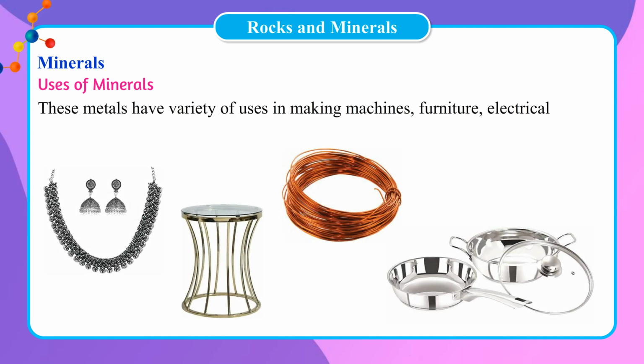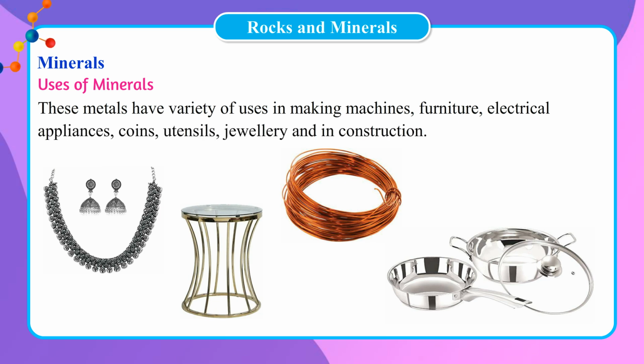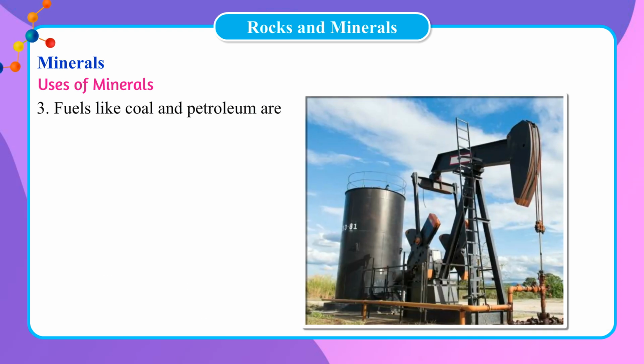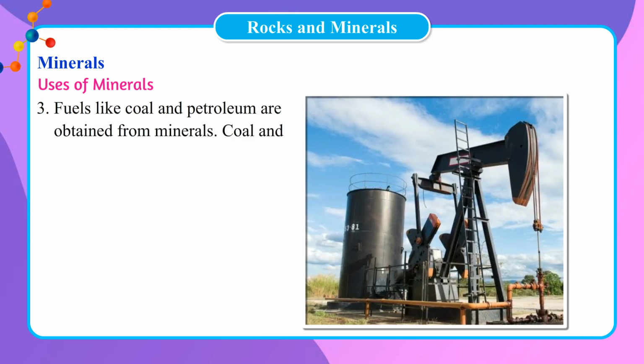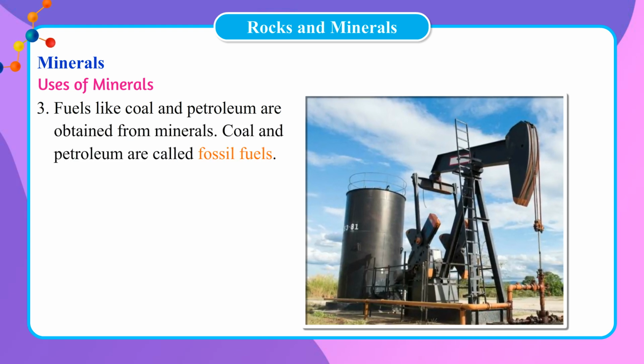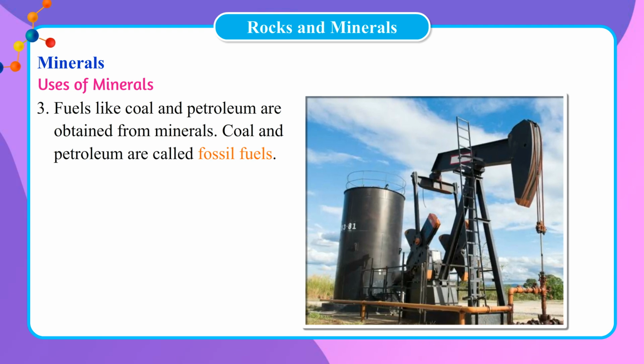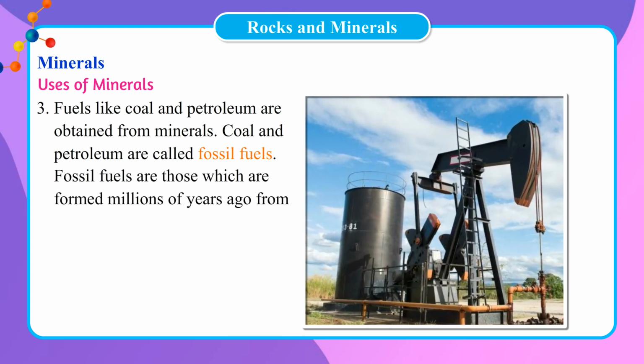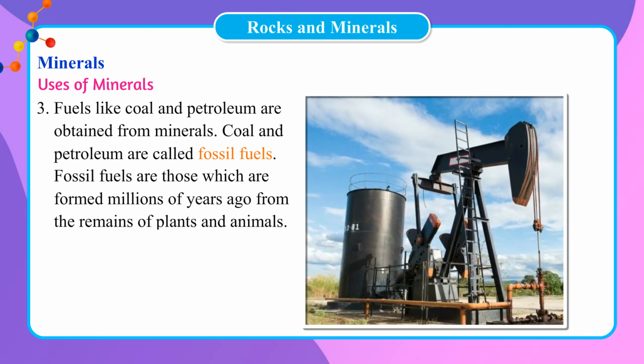These metals have a variety of uses in making machines, furniture, electrical appliances, coins, utensils, jewelry, and in construction. 3. Fuels like coal and petroleum are obtained from minerals. Coal and petroleum are called fossil fuels. Fossil fuels are those which are formed millions of years ago from the remains of plants and animals.